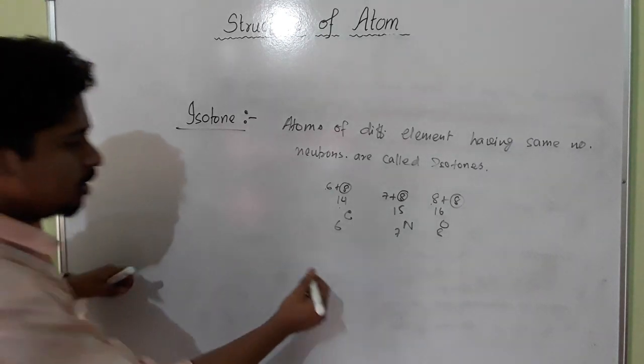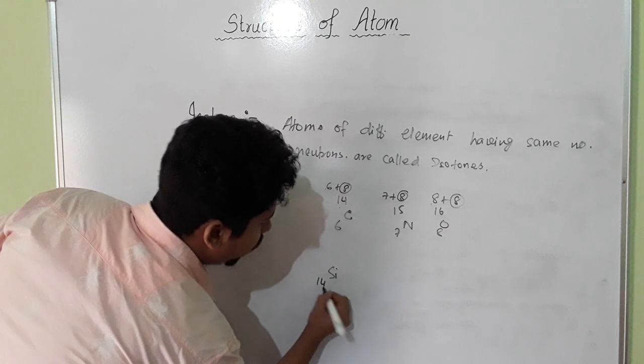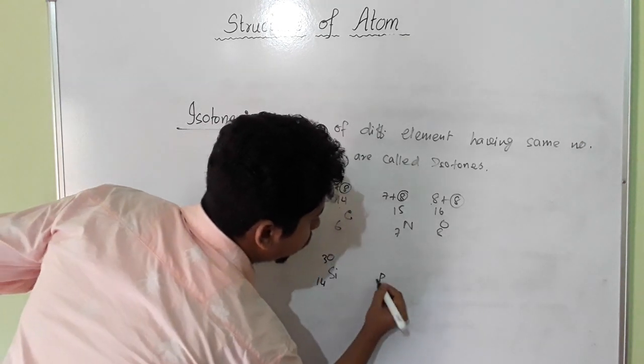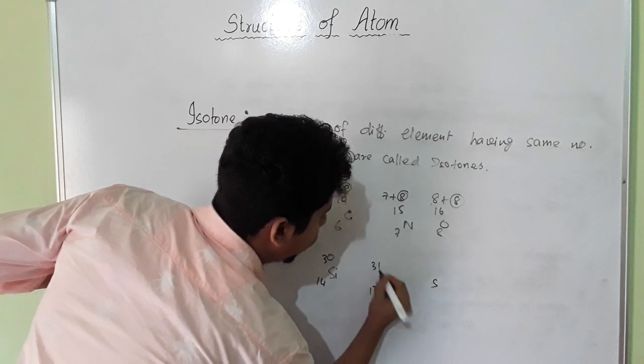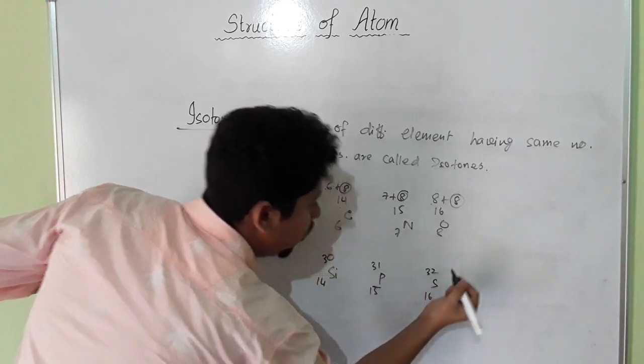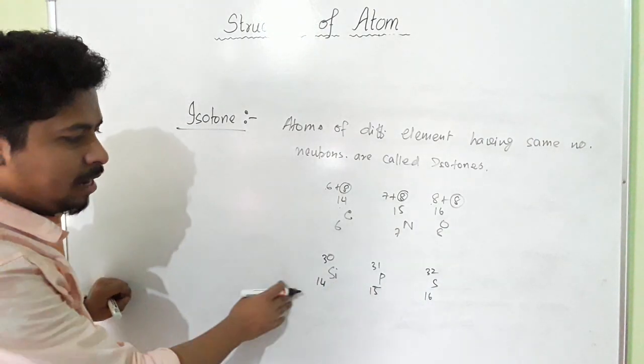Another example is silicon 14, 30, phosphorus 15, 31 and sulphur 16, 32. Here you see the elements are different. Now what is the number of neutrons in each case?